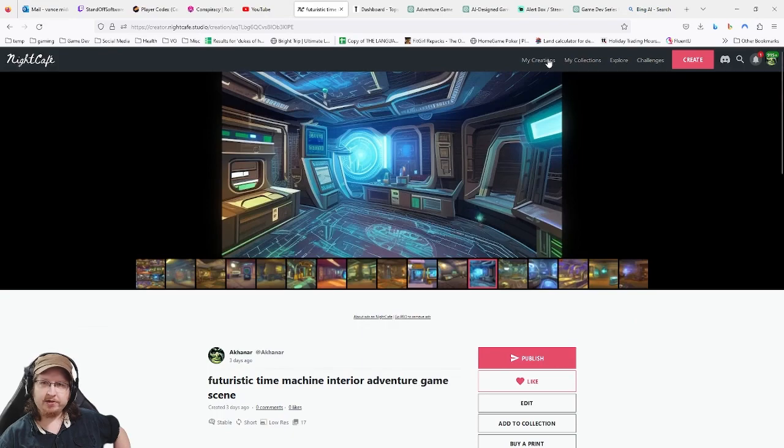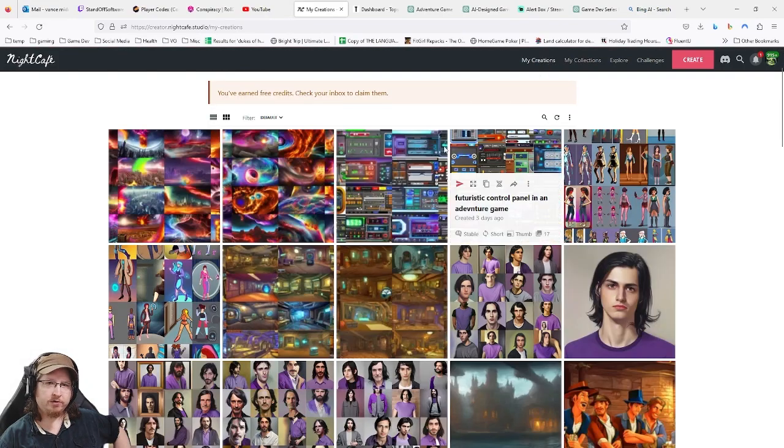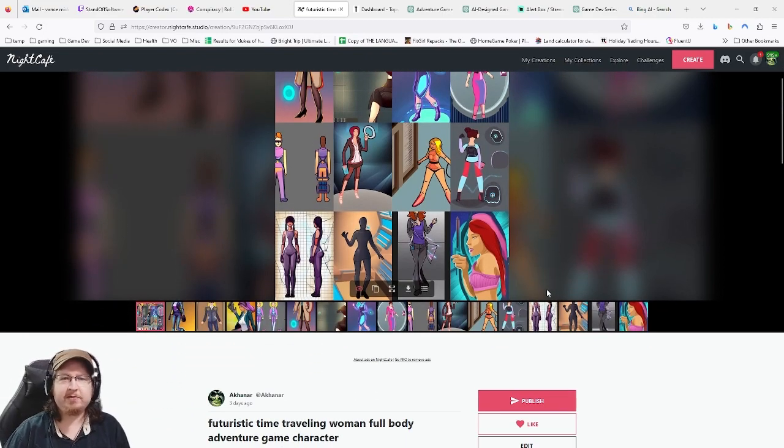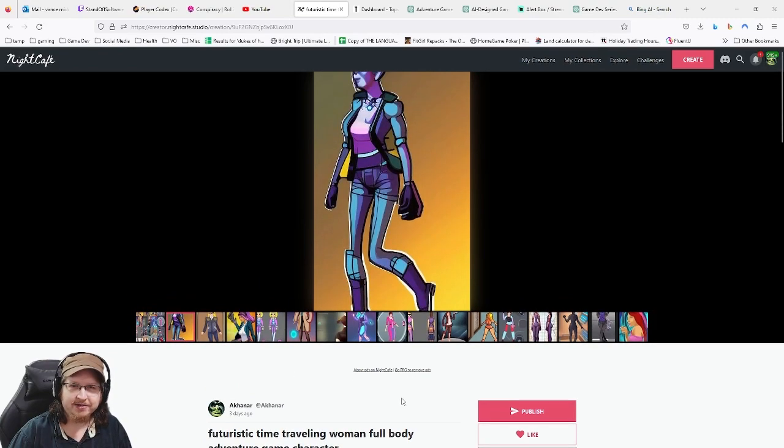And so the next thing we need to do is generate a character. This is something that image generators are not very good at: making actual characters that are usable in games. As you can see, these are mostly terrible. We know that our character is female because her name's Maya Rain. So this was my prompt.